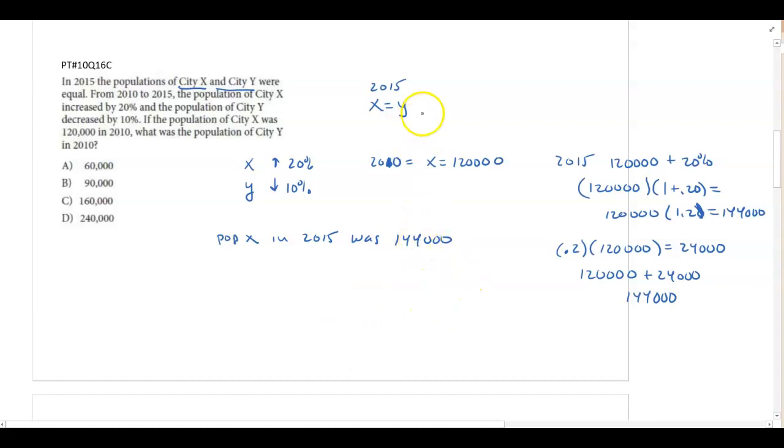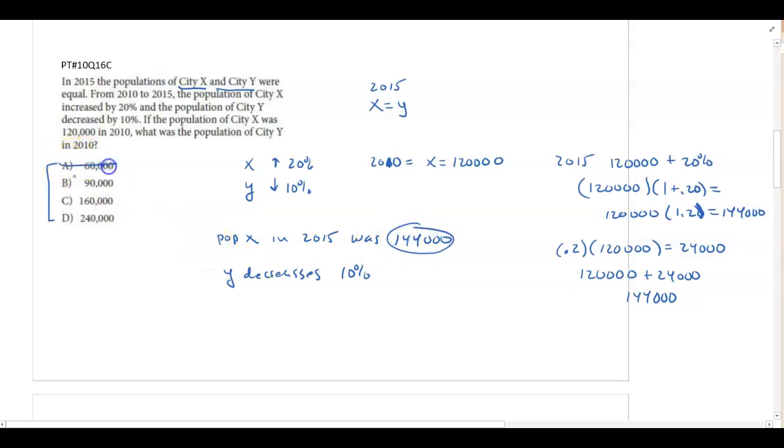Now remember, that's when X was equal to Y. And remember that Y went down 10%. So now, if Y decreases 10% from 2010 to 2015, what we're trying to find is which one of these, if we take 10% off, would give us 144,000.